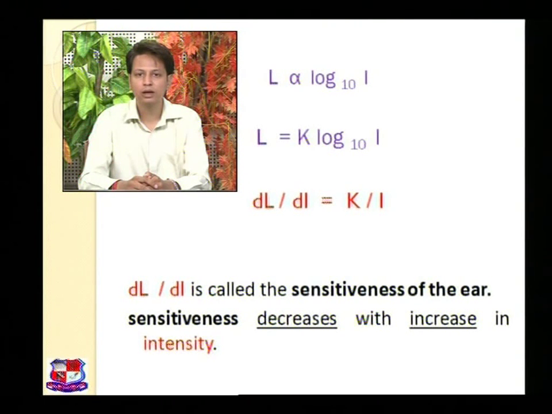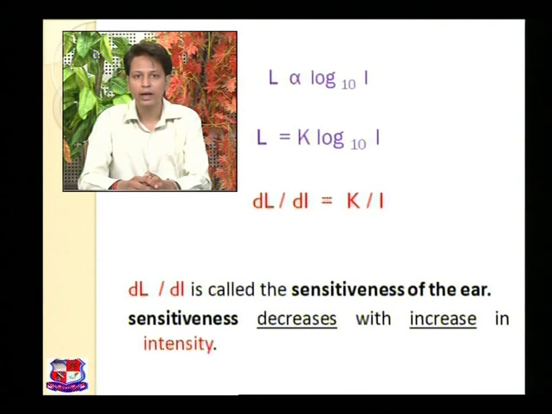According to the equation, dL upon dI is inversely proportional to intensity. So we can say that sensitiveness decreases with increase in intensity.